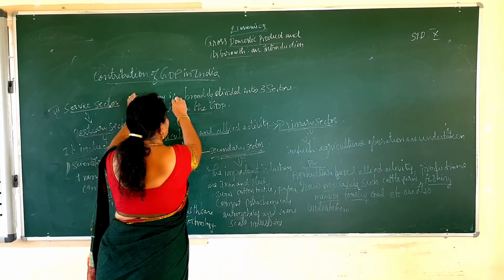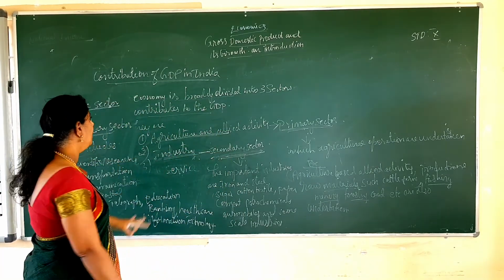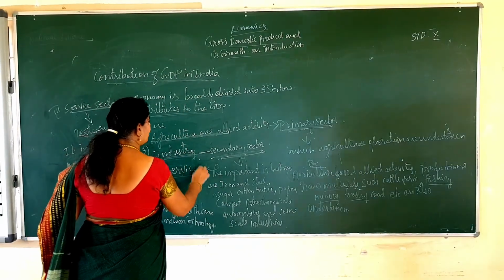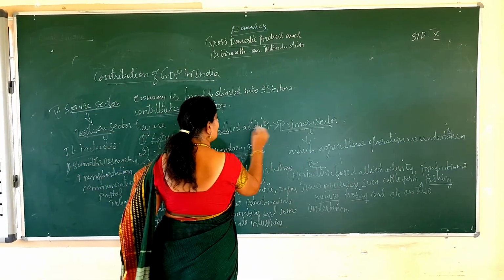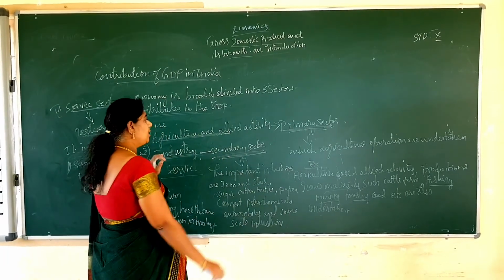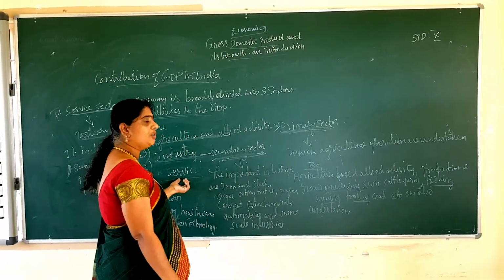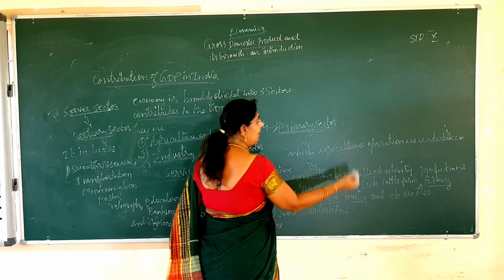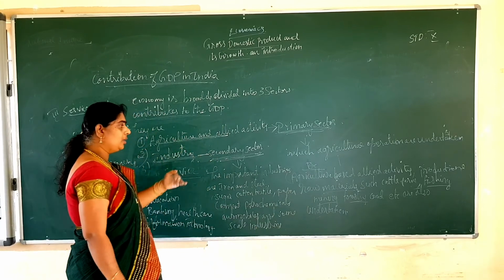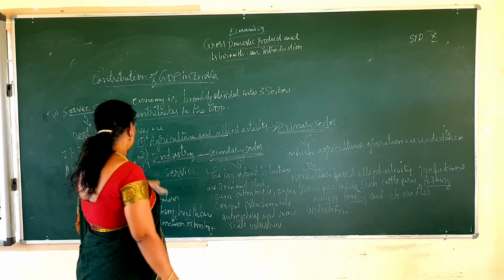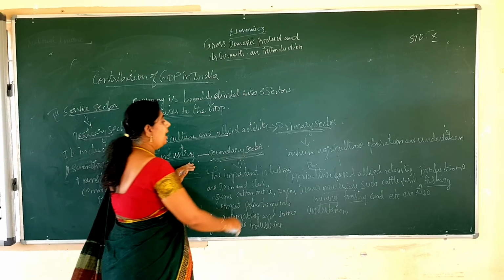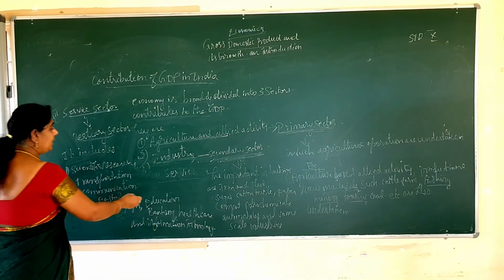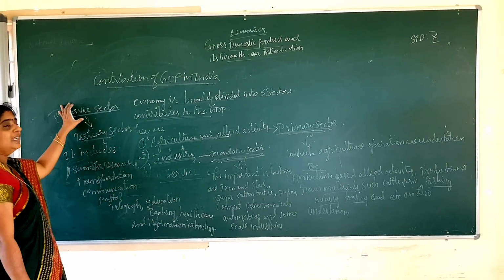So the economy is broadly divided into three sectors that contribute to the GDP: agricultural, industrial, and service. Agriculture is also known as primary sector. Industry sector is also known as secondary sector. Service is also known as tertiary sector. In the primary sector, all the raw material is taken. In the secondary, using that raw material it is converted into goods and commodities. And third, these goods and commodities are to be transported through transportation and communication. That is what a service sector.